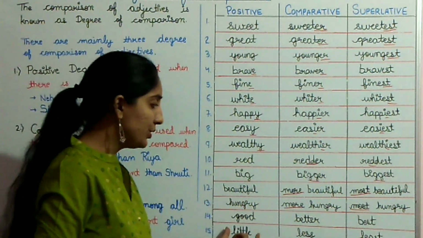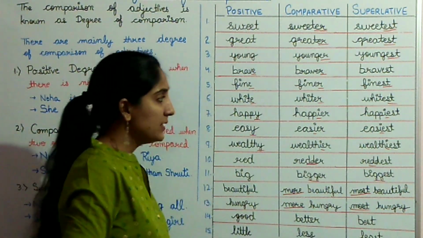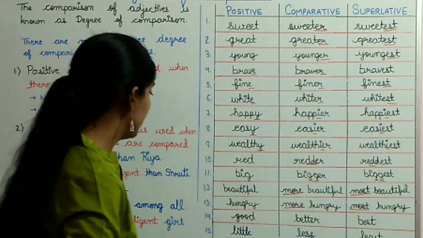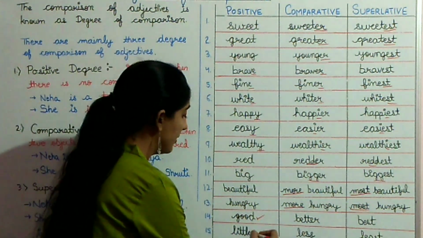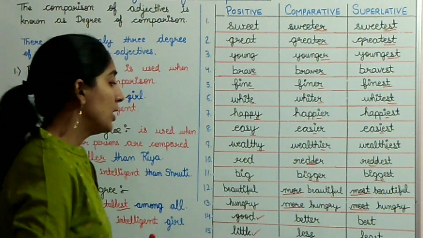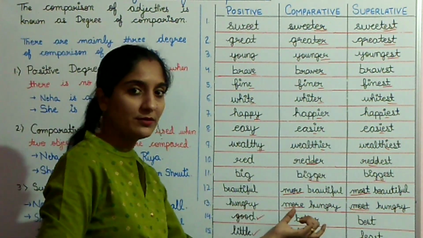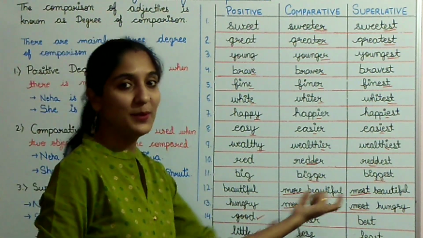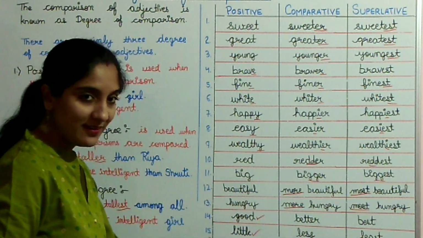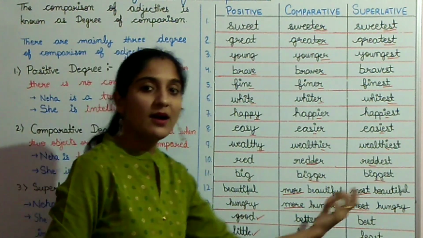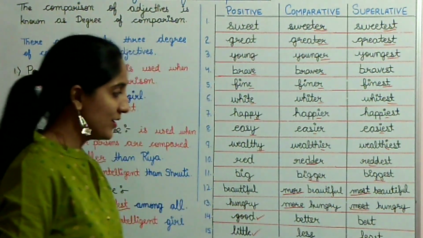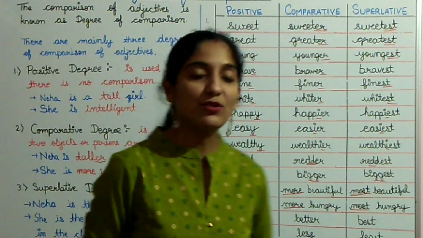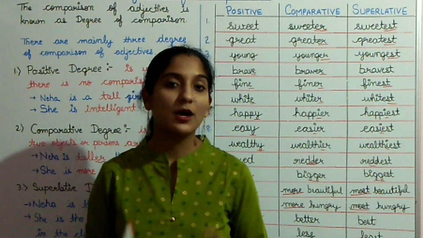Next, good, better, best. These are irregular adjectives. Good, gooder, goodest. No. Good, better, best. Little, less, least. Okay.